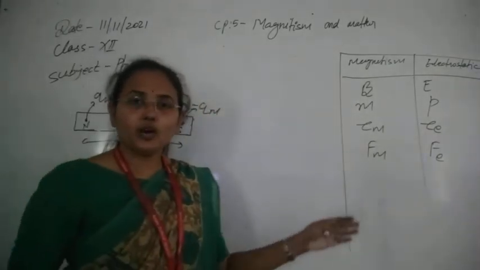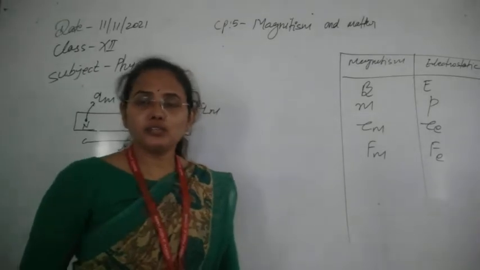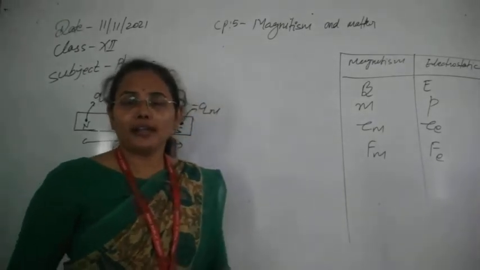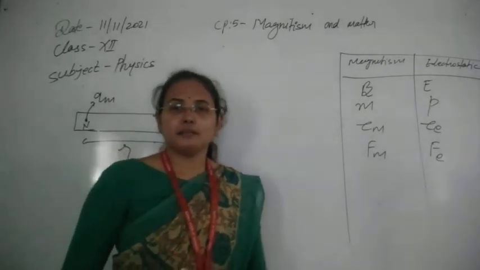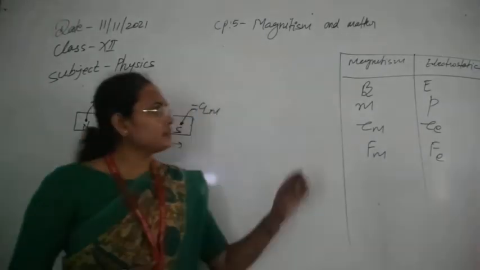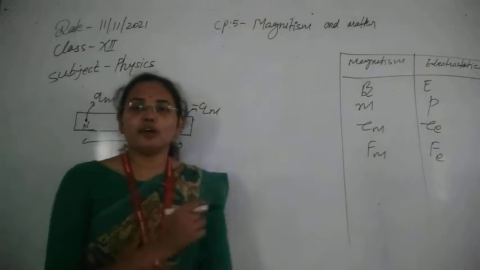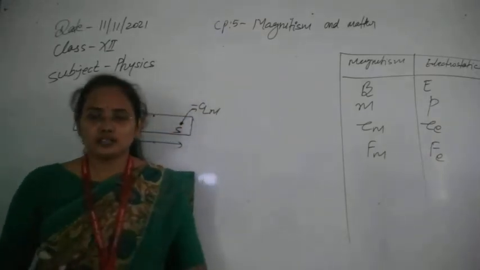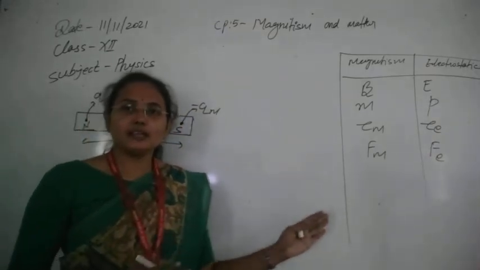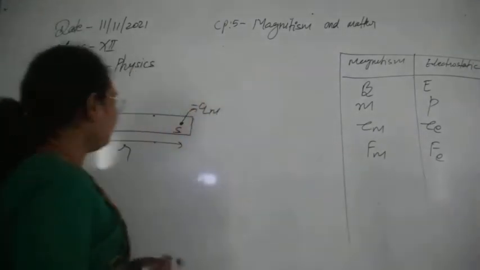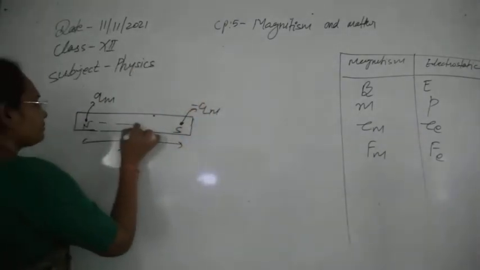So in that way you can do the analogy, and now you can use that analogy easily to find out the things here. Like in this case the magnetic effect is obtained by current, and in electrostatics it is obtained by the charge. So there the charge is important, here the current is important. Now let's start to discuss this one.